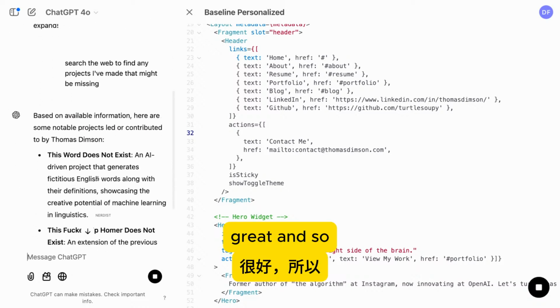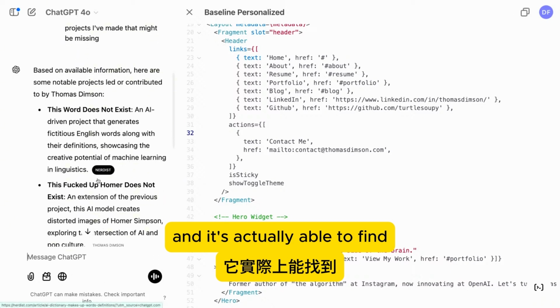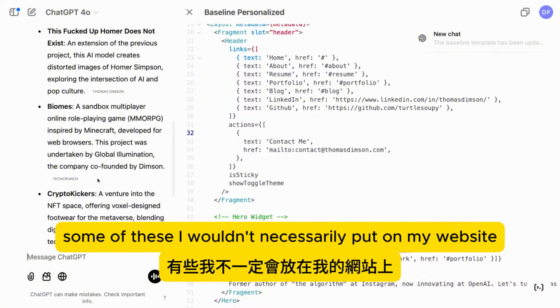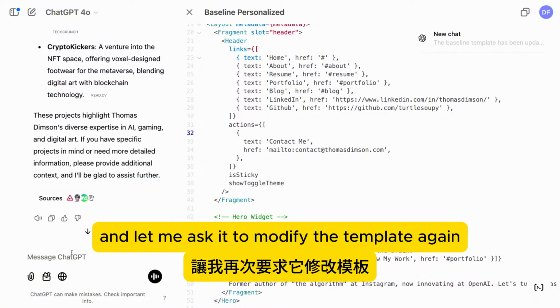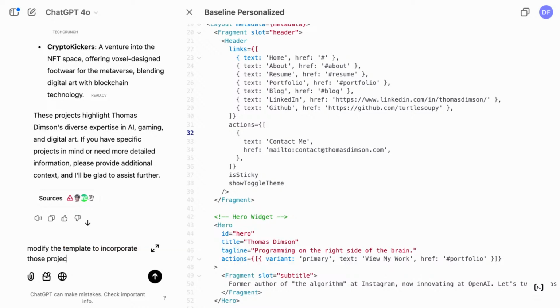Great. And so it's able to scour the web using our new search functionality, and it's actually able to find all these different projects. Some of these I wouldn't necessarily put on my website, but that's OK. And let me ask it to modify the template again. So modify the template to incorporate those projects.